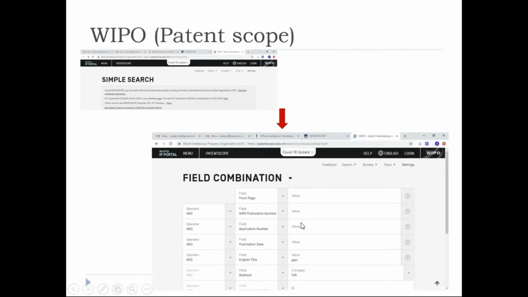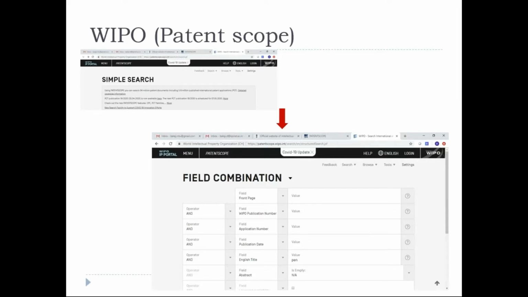And the most important one, I prefer all of you should use this, because WIPO comprises more than 150 countries' databases in a single go. India is also part of it, right? In most of the databases, we need to search in a different database to obtain that.